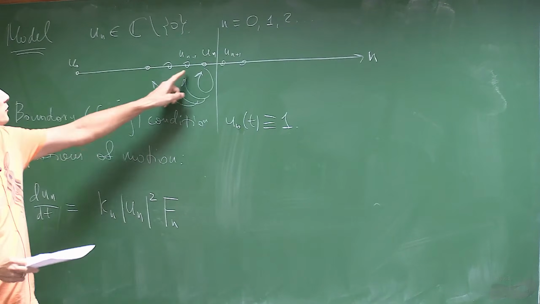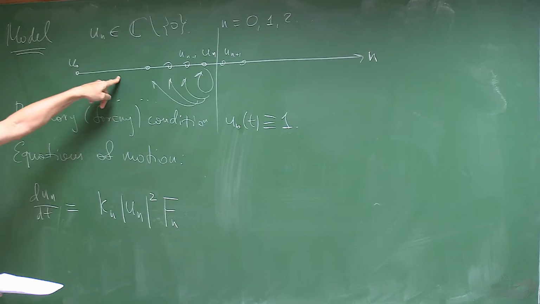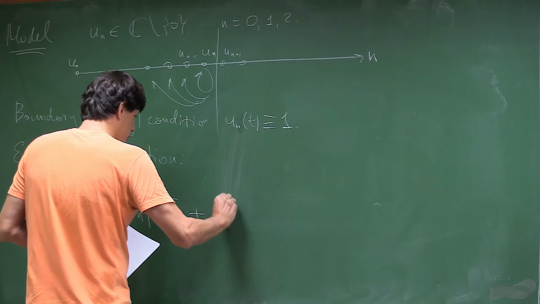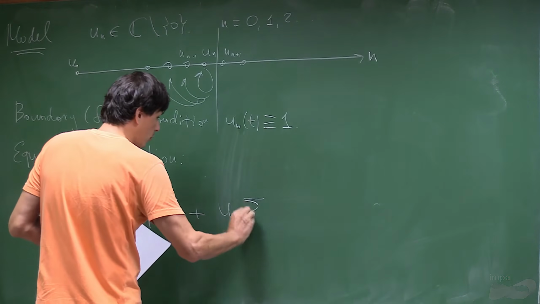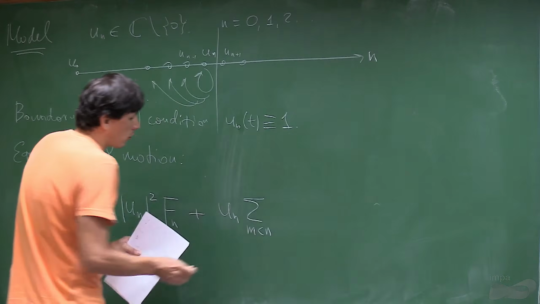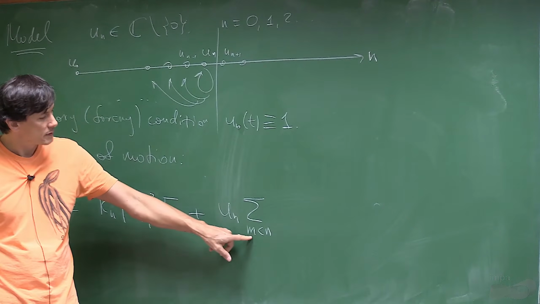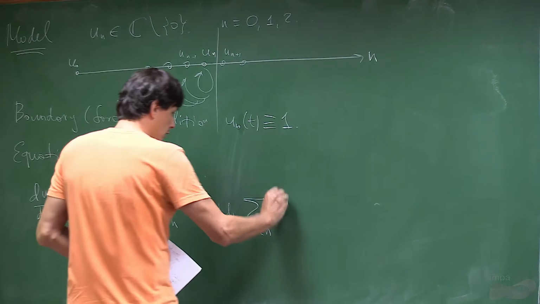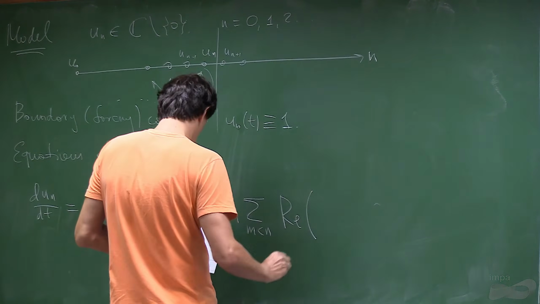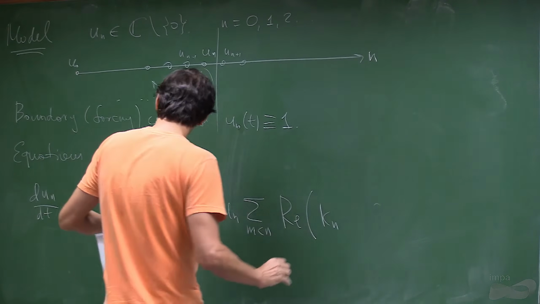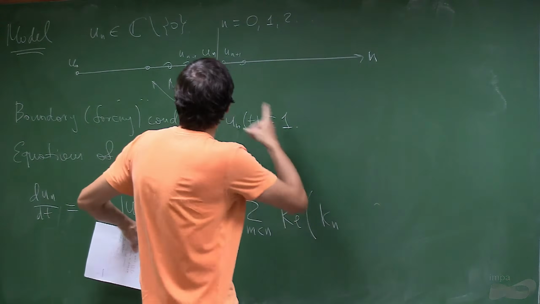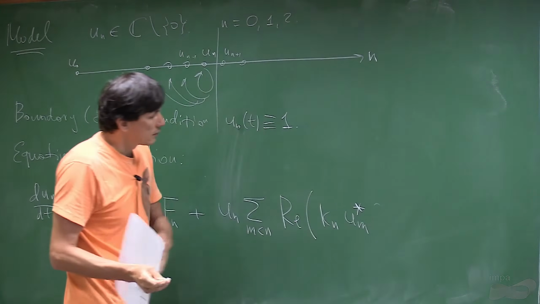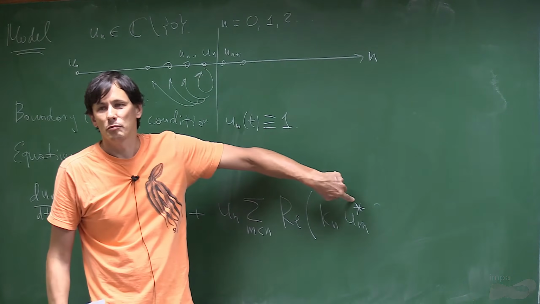But now I want to put interactions with the previous members, and I do it in the same form. So we sum it up: un, and then a sum over all scales m smaller than n, then the real part of, and I write kn, and then I couple it to um star. This is physicist notation: star is complex conjugation.